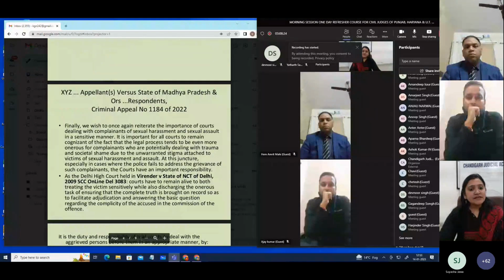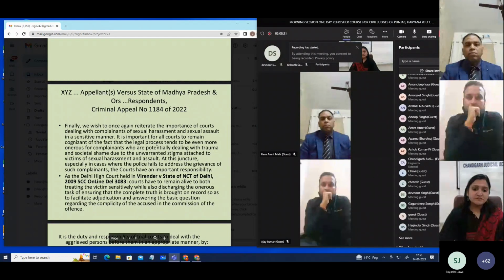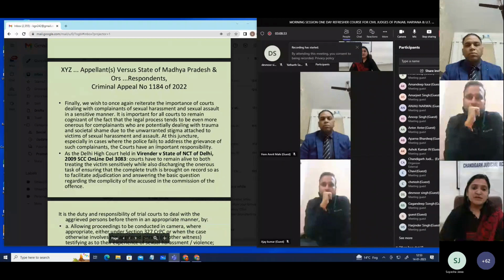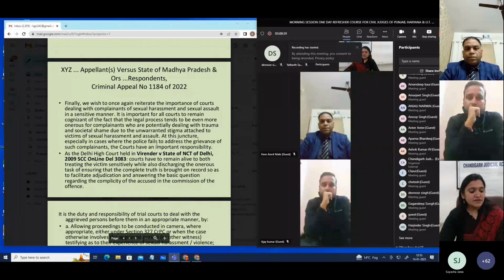Then there is next judgment, which is XYZ versus State of Madhya Pradesh and others. This is Criminal Appeal number 1184 of 2022. Now, this is the judgment by Justice Chandrachud.